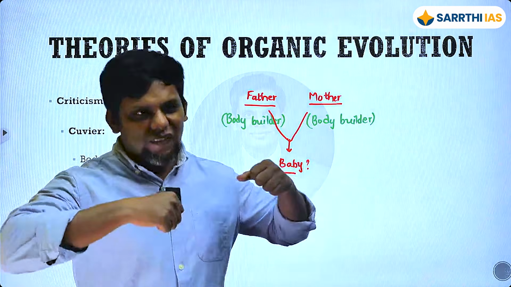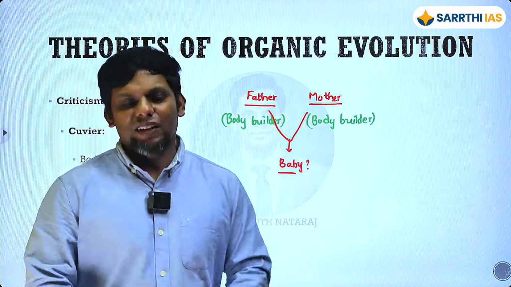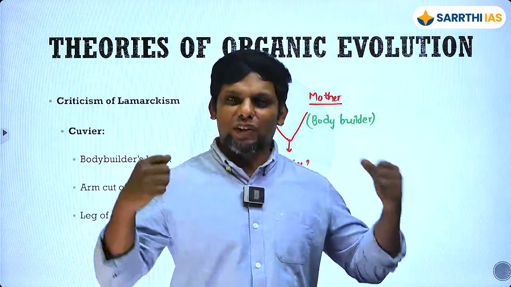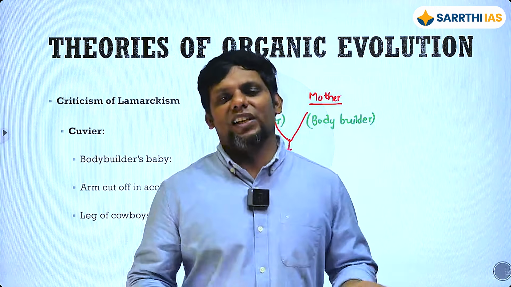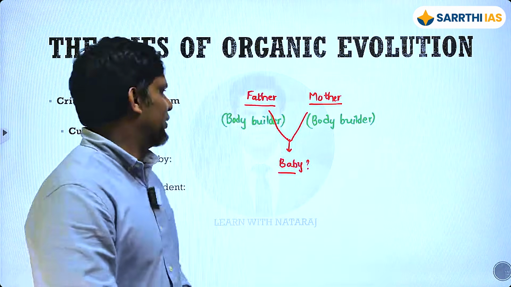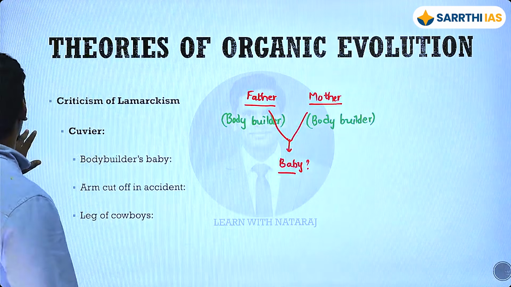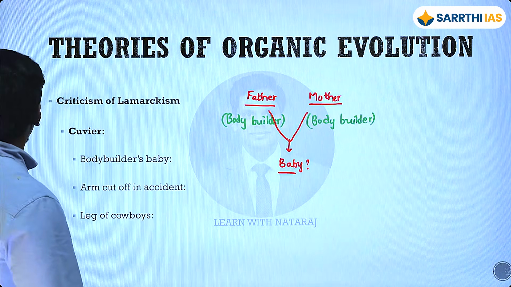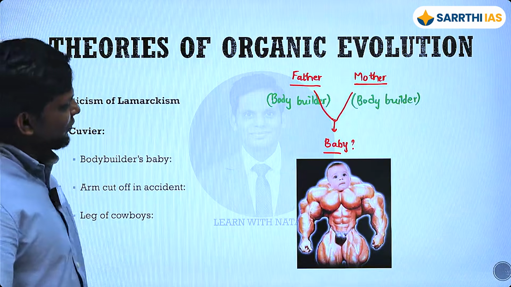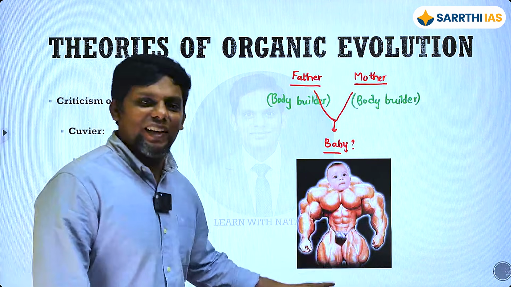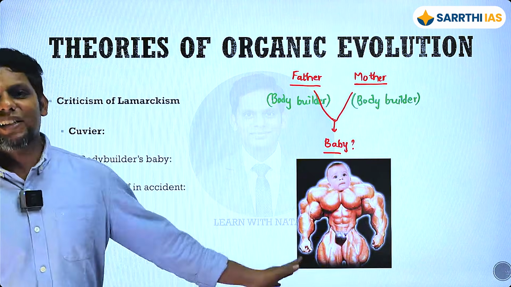So let's say you have a very strong muscular man, and he marries another very strong, big, muscular woman. Now they have a child. What will the child be like? Father bodybuilder, mother bodybuilder. The child will be something like this. True or false? The child is born like this, if not this much vascularity, then still something like this. True or false?